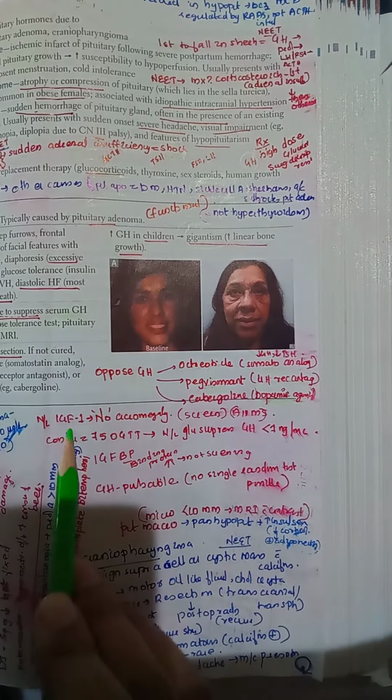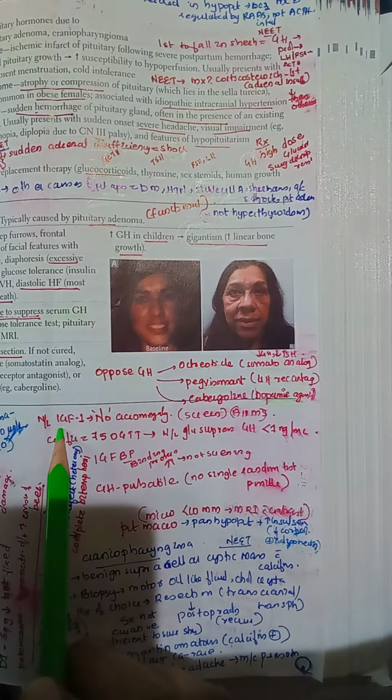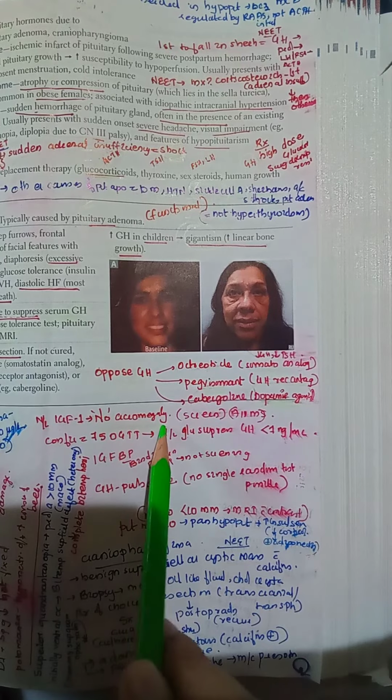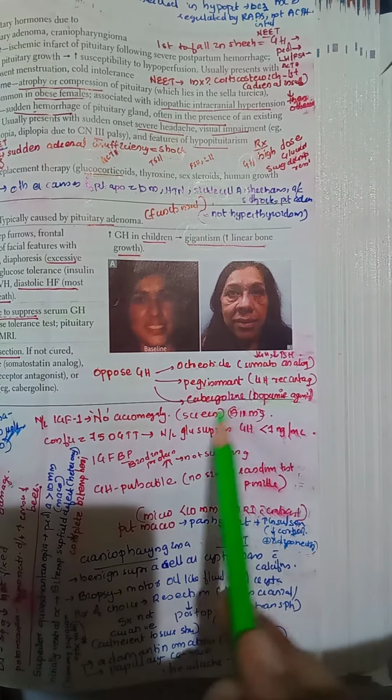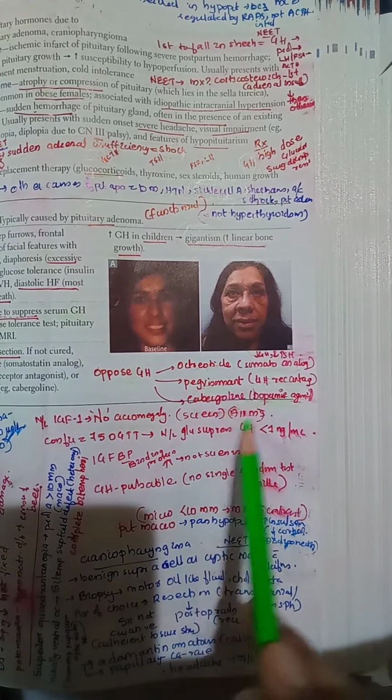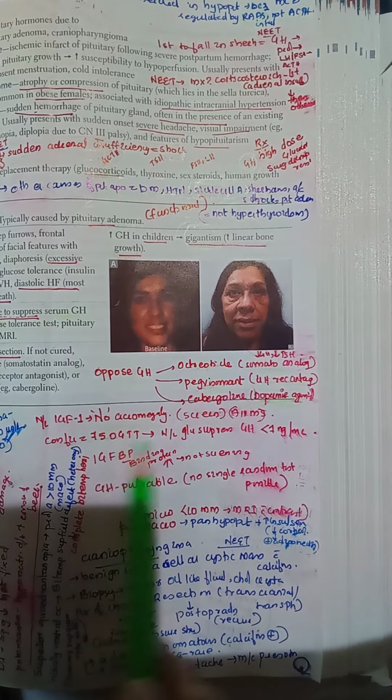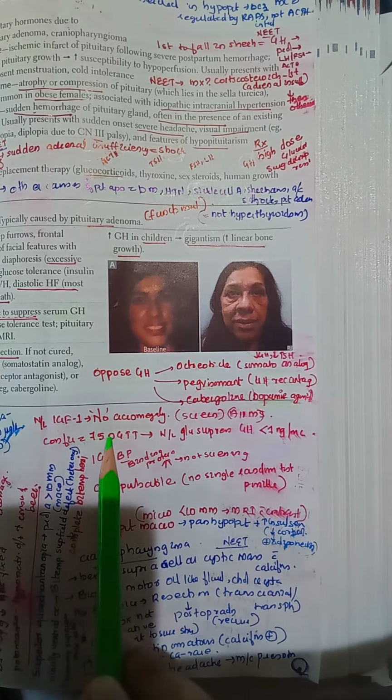Okay, then what else? Normal IGF-1. This is something that we have already discussed. If you have got a normal insulin-like growth factor 1, we can surely say that there is no acromegaly. That is used for the screening. This was asked as a previous question in AIIMS. Then for confirming, you do the 75 gram OGTT.